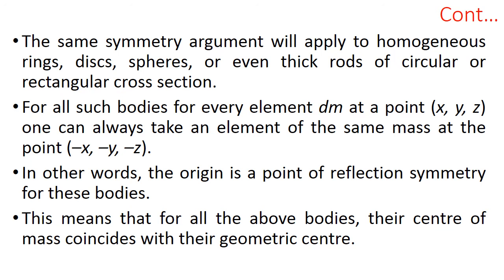Center of mass may be outside the body, like in the case of a ring, whose geometrical center has no point of the body. Here the center of mass is the geometrical center of the ring, which has no mass there, but its center of mass lies at its geometrical center. It means it is balanced at its geometrical center in moving condition.